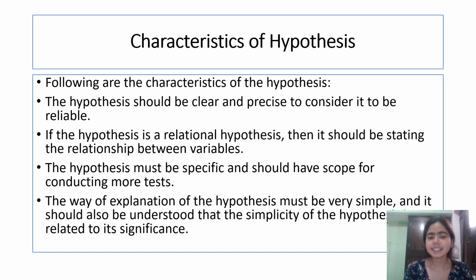These are the characteristics of a hypothesis. A hypothesis should be clear and precise to be considered reliable. If it is not clear, then it is not going to be reliable. If the hypothesis is relational, then it should state the relationship between variables. The hypothesis must be specific and should have scope for conducting more tests.